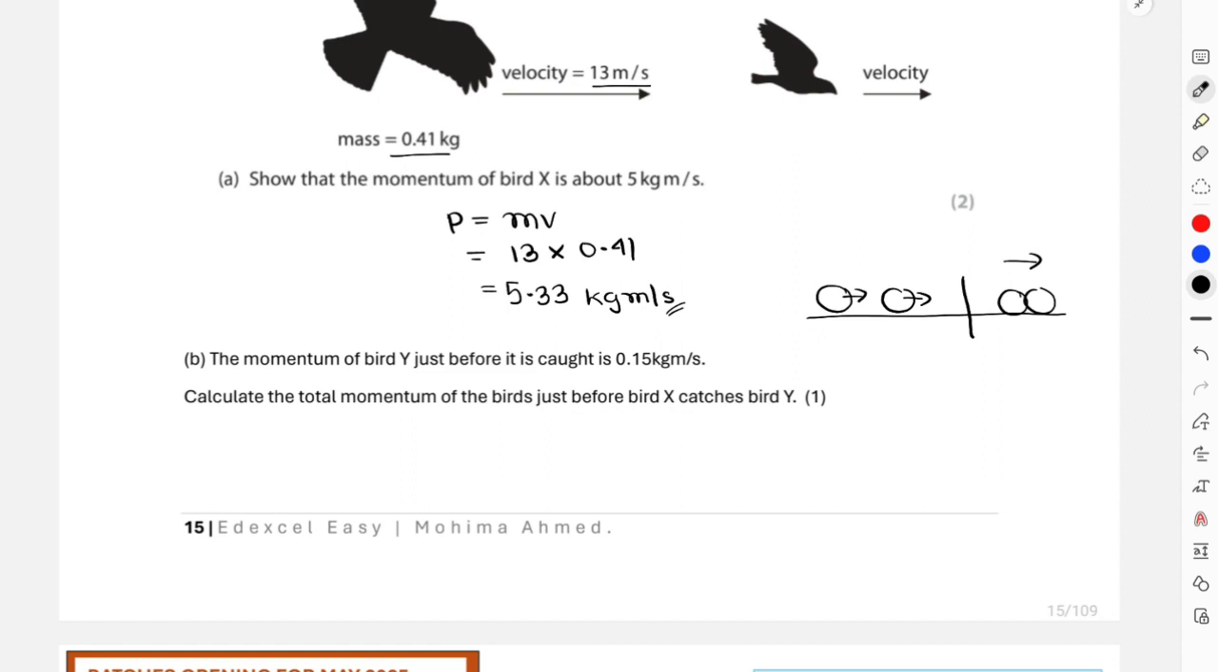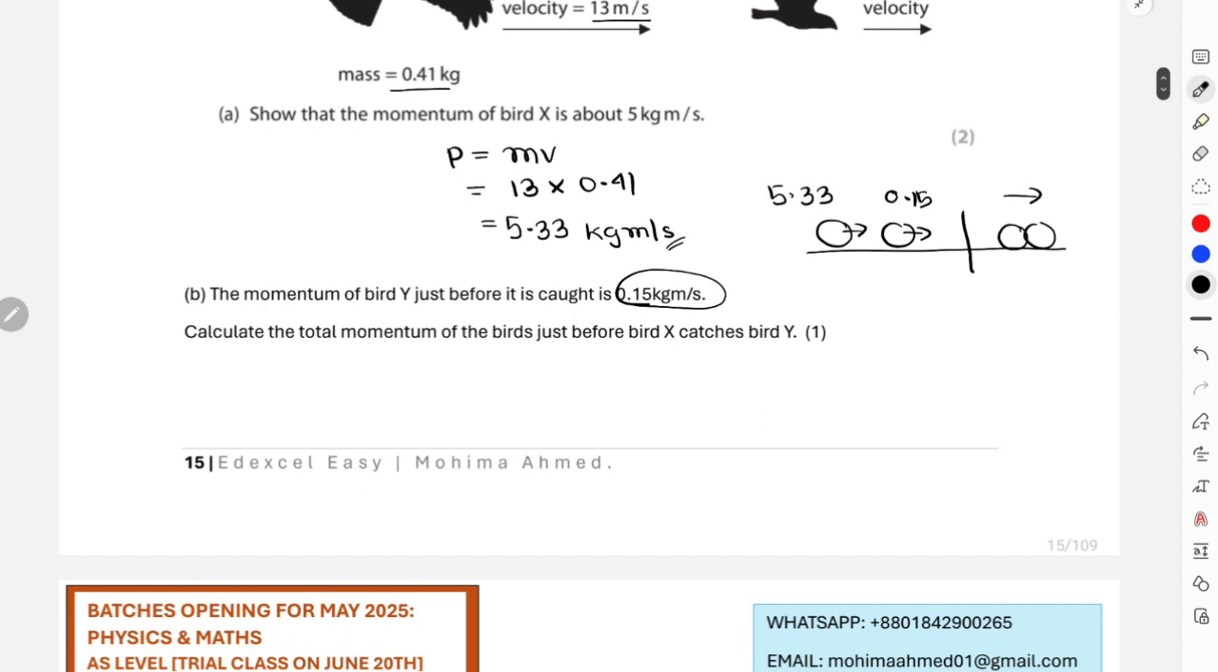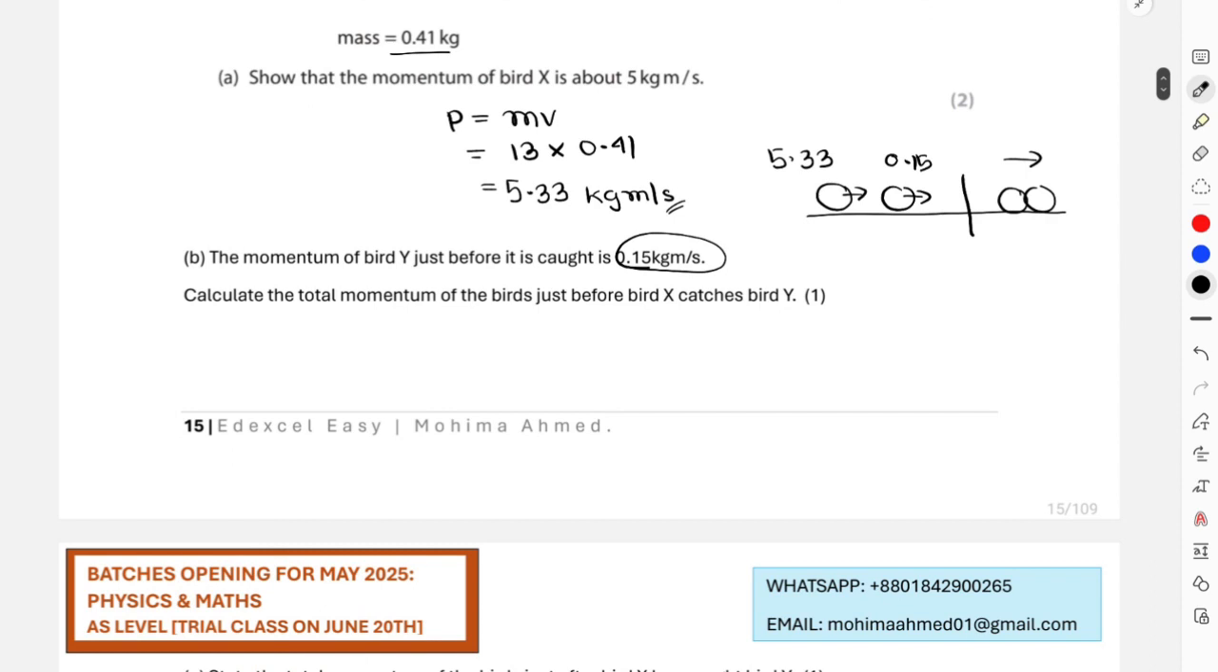We have calculated the total momentum for bird X before collision was 5.33, and they have also provided you the total momentum before collision for bird Y as 0.15. That means total momentum would be the summation of these two momentums for bird X and Y for the before collision scenario. So total momentum before collision is 5.33 plus 0.15, which is going to be 5.48 kg meters per second. Okay, that is your final answer.